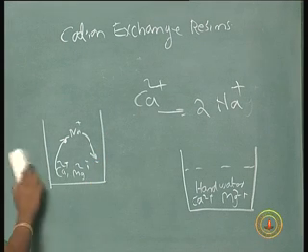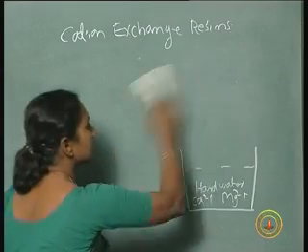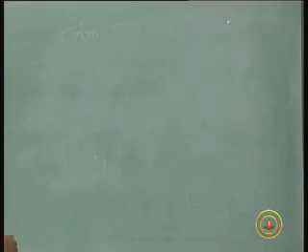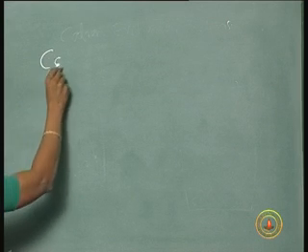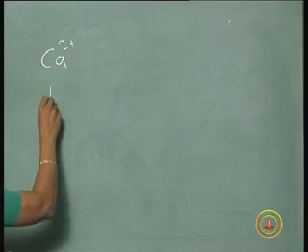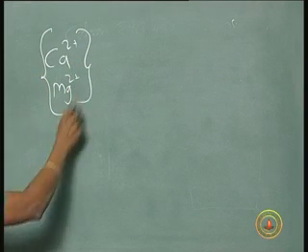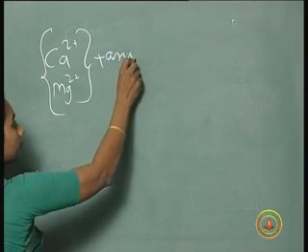If you want to write the chemical equation for this, we can write it like this: calcium or magnesium plus anion.